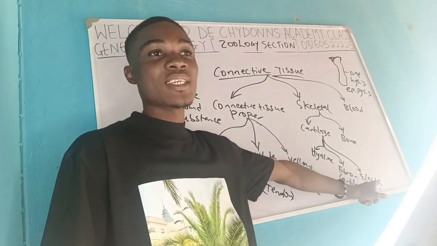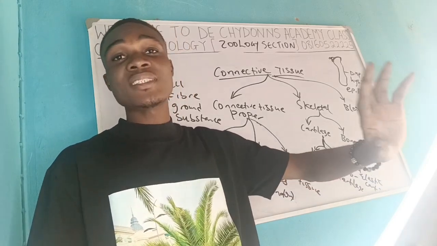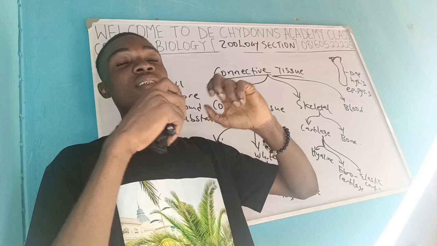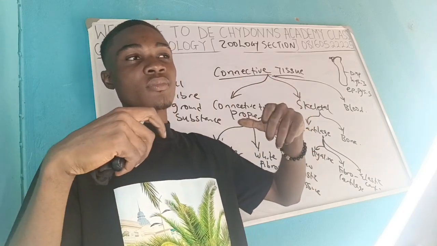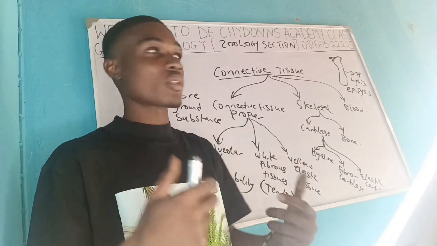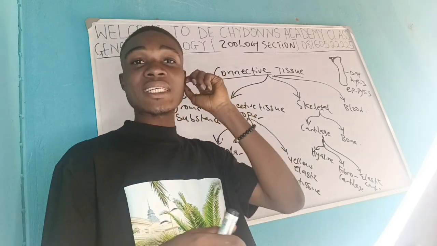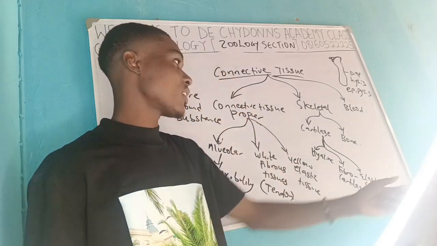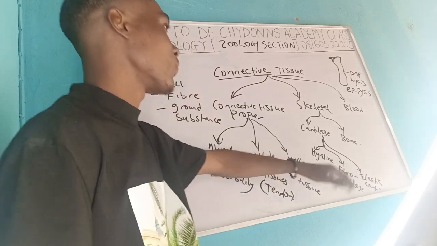Coming to the elastic, elastic cartilage is found in places where there is easy regaining of shape after distortion. For example, in the pinna, the cartilage that we have in our ear, and in our nostrils, these are the elastic cartilage that we could find there.